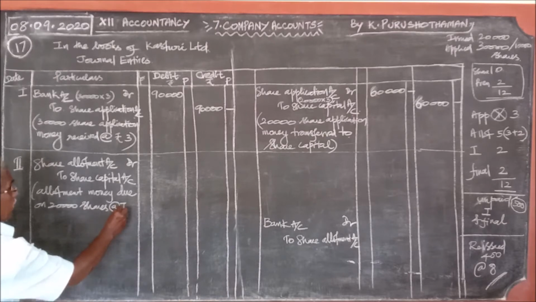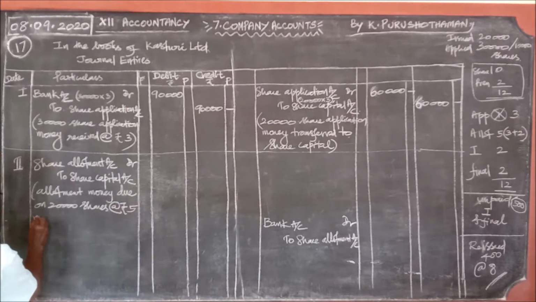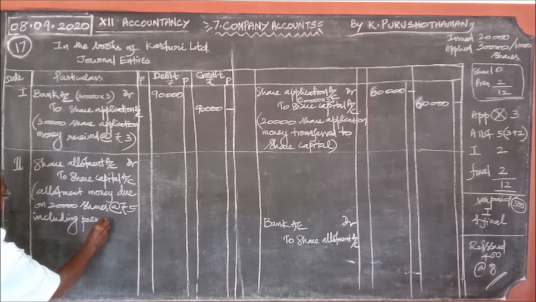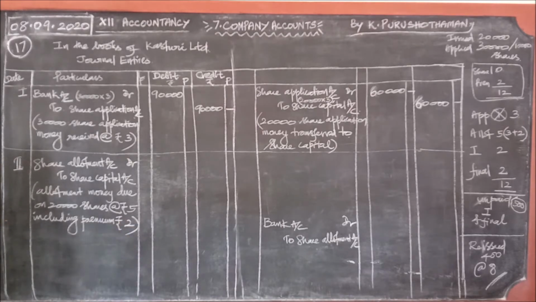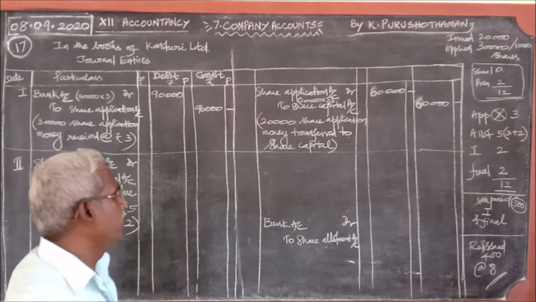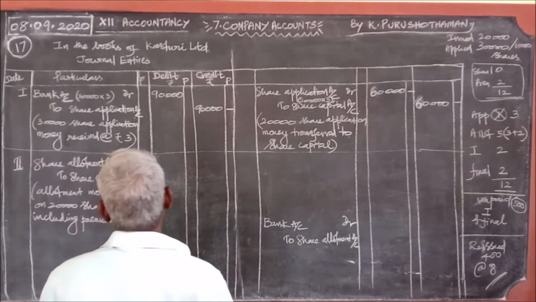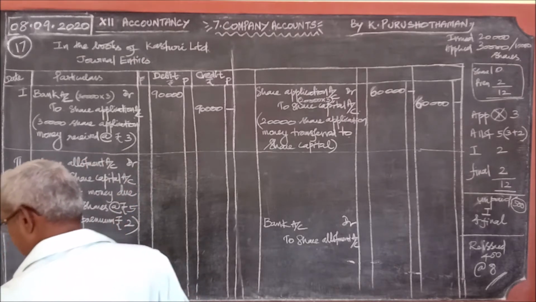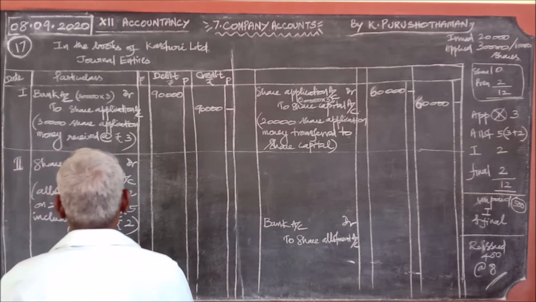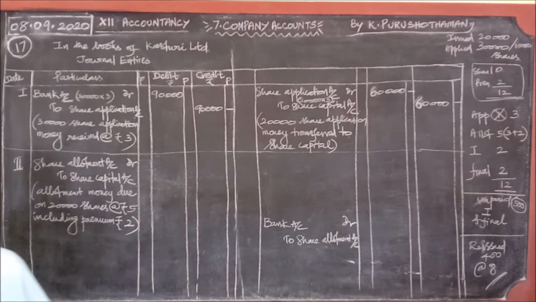at the rate of ₹5, including premium ₹2. This you should write very clearly. So what should be the amount? Here, can we write as it is? Can we write as it is? So you must be very careful.